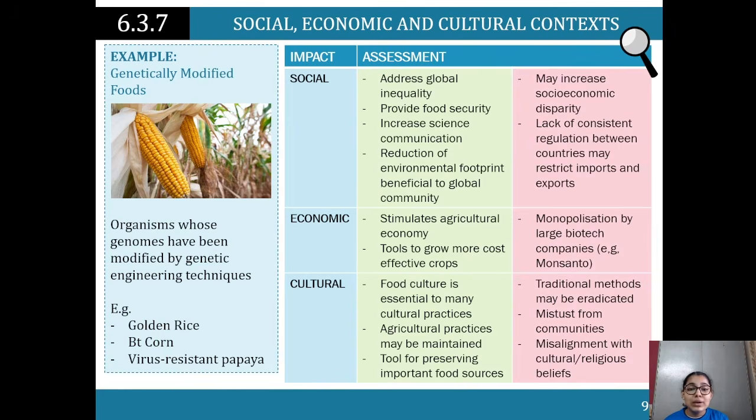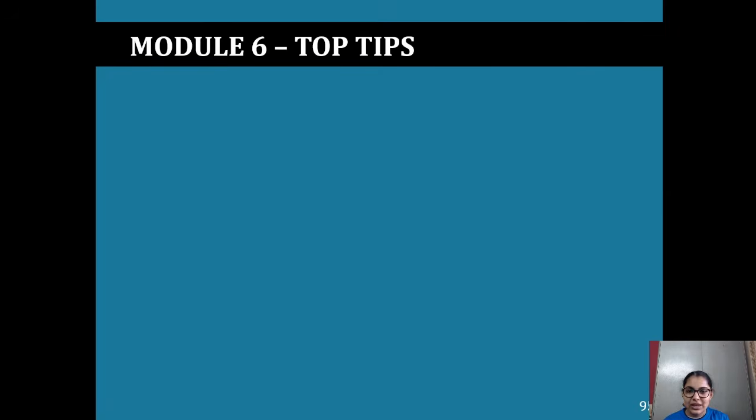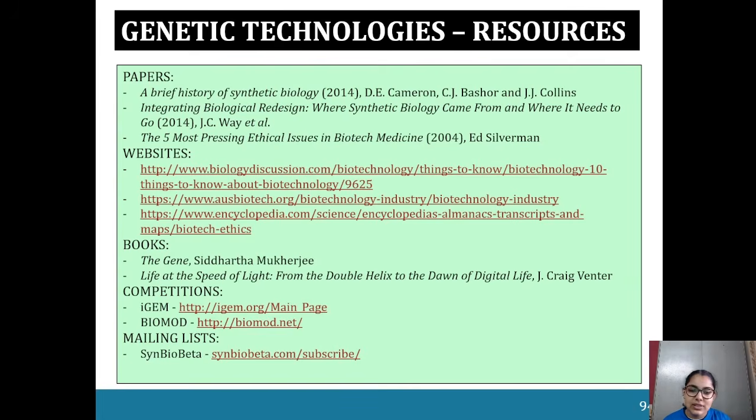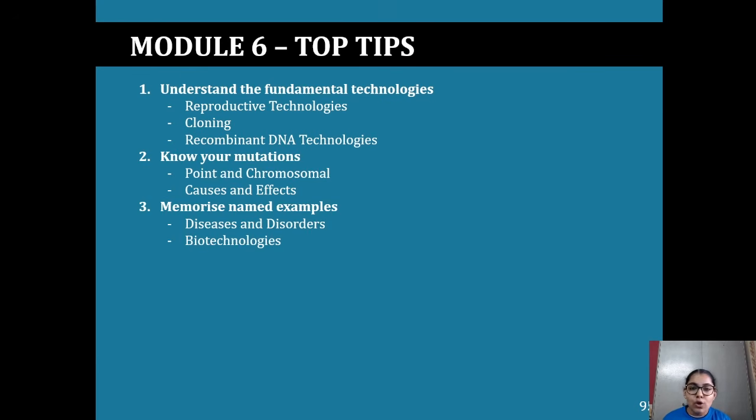So what are the social implications, economic and cultural? So this is it here. You can have a look at more resources. My top tips are: understand the fundamental technologies, have examples of them, they're super important. Know your mutations, there are lots of them, different effects, know them in depth.